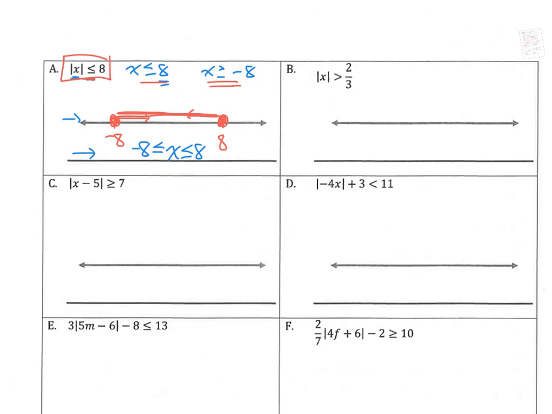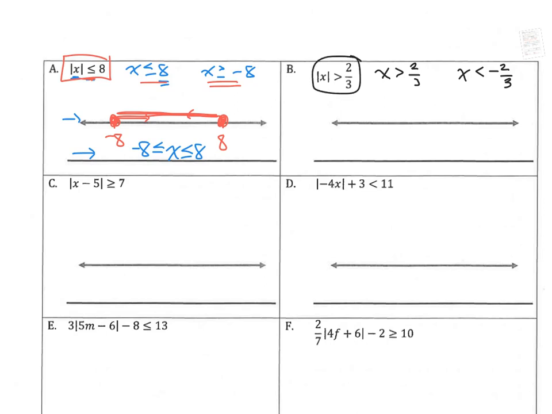All right, in example B, I start with X is greater than 2/3, and then I switch the inequality and go less than, and then I change the 2/3 to a negative 2/3. Now remember that we said if it's a greater than, think about greater.